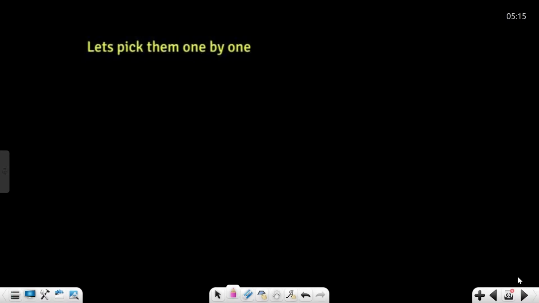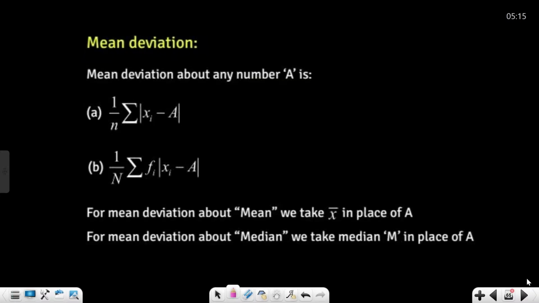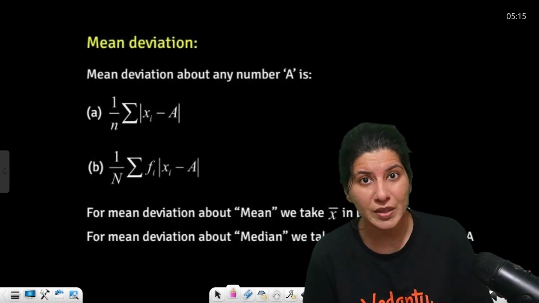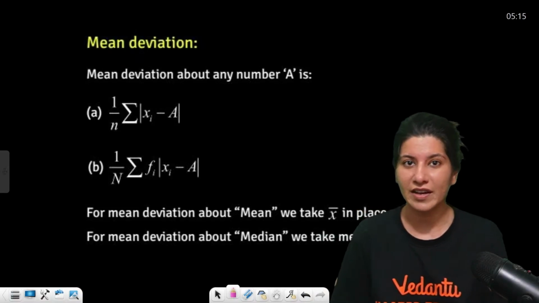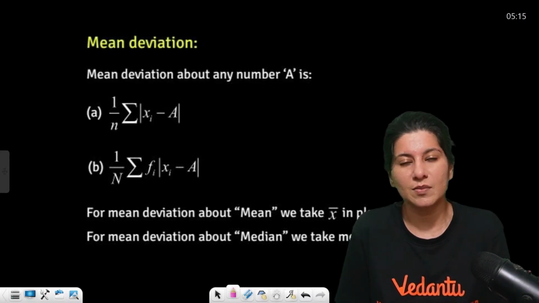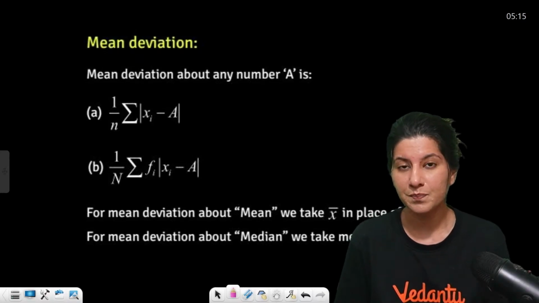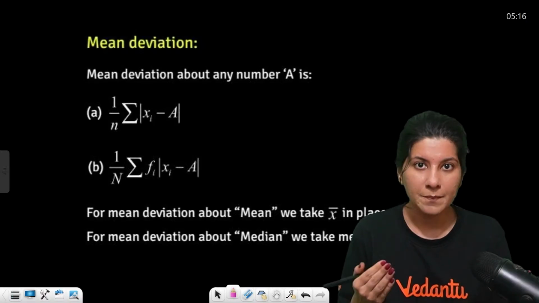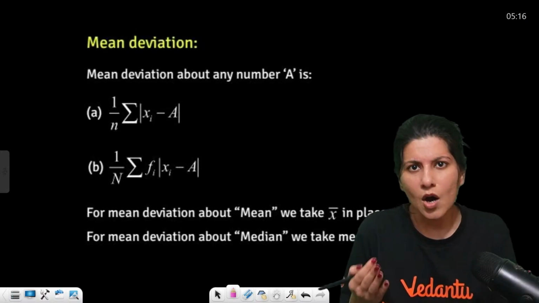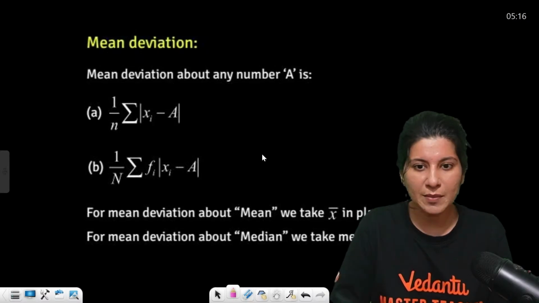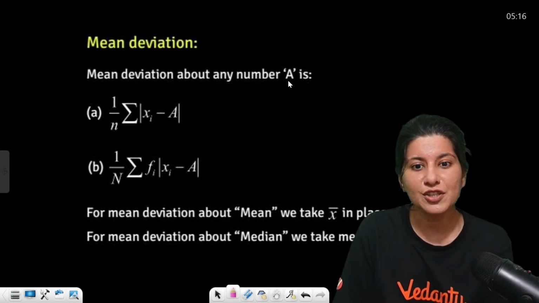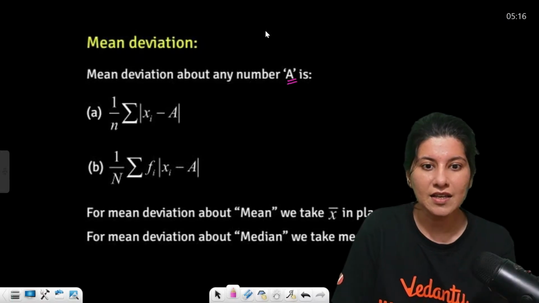First of all, mean deviation. Okay, so now in the question they have to specify. Just mean deviation will not work for you. Mean deviation about what? Mean deviation about mean, mean deviation about median, or mean deviation about any number. So suppose the formula is same. Suppose mean deviation about A they are asking.